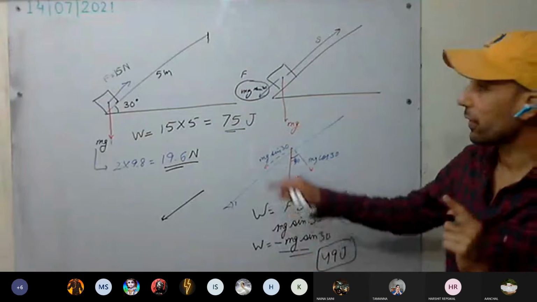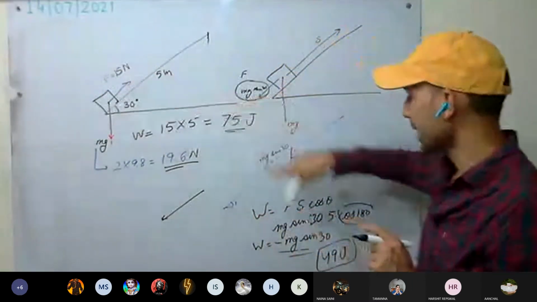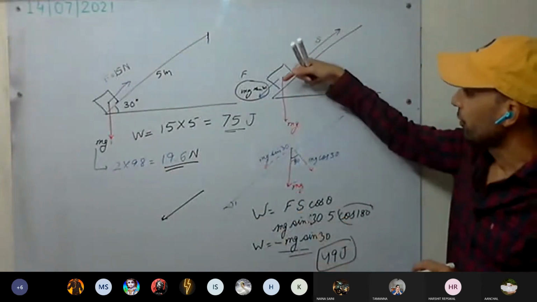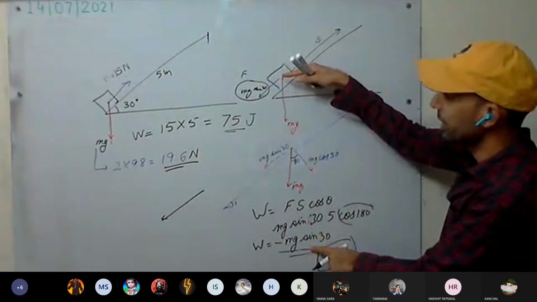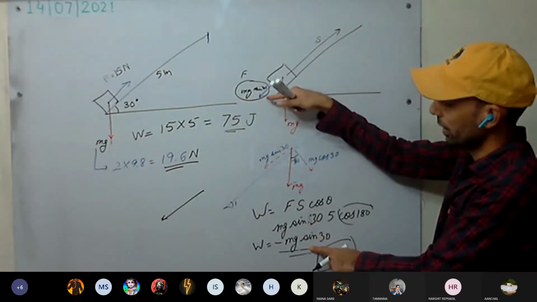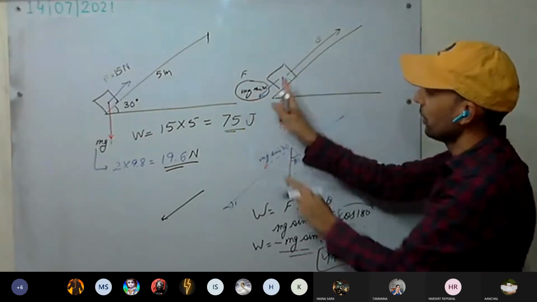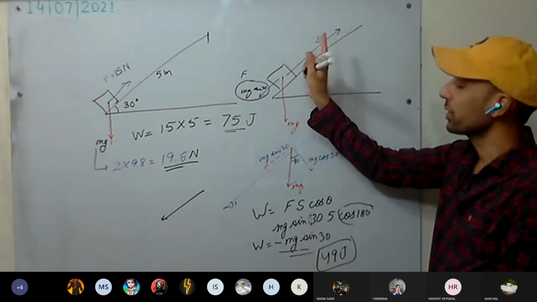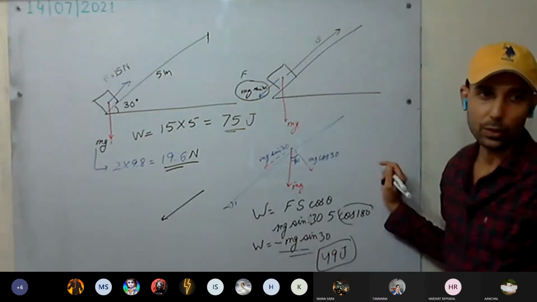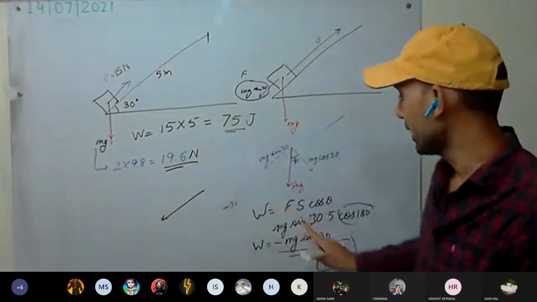So in the first case, we have calculated work done by this 15. In the second case, we have calculated work done against the force of gravity. If you are taking this one, minus mg sine 30 is the work done by the force of gravity. Against it means in this direction, we have to take its force against this one. Work is being done against the force of gravity, so the minus sign will be gone. Understood this one? And it comes out to 49. So why is there a difference?